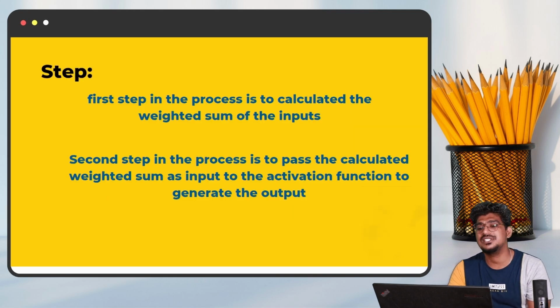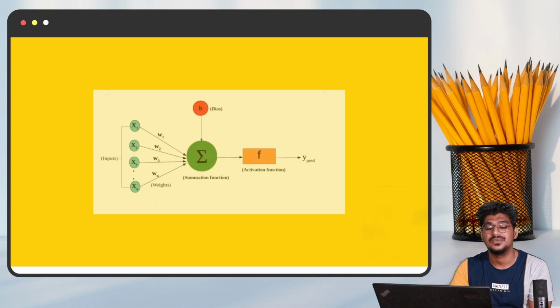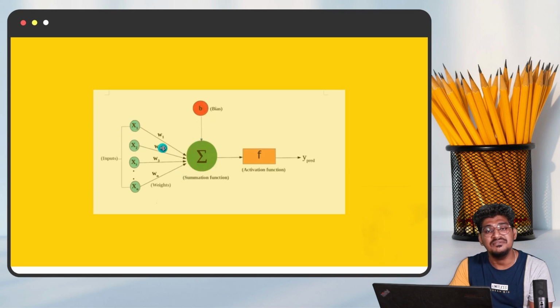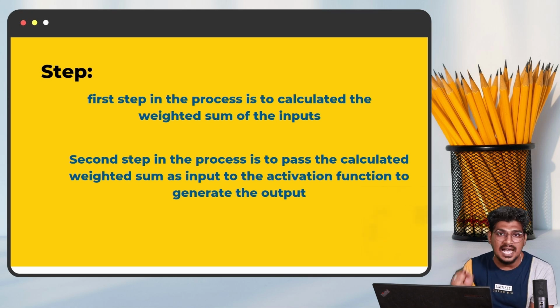The first step is the process of calculating the weighted sum of the input. You can see here, summation function. This is the input. We are going to calculate each and every input multiplied with the weight. Okay, right. So that is the first procedure. The second process is to pass the calculated weighted sum as an input to the activation function. That activation function generates the output.